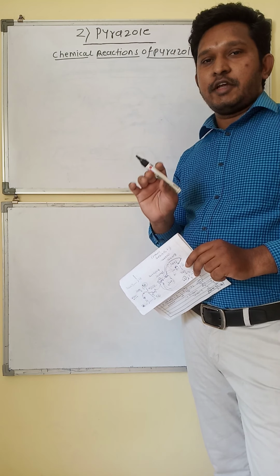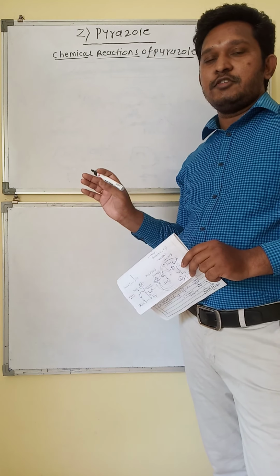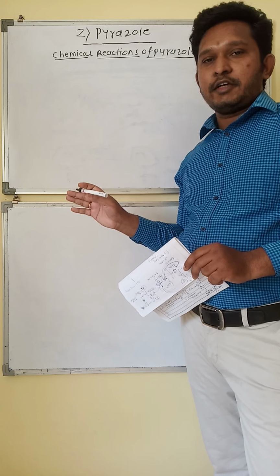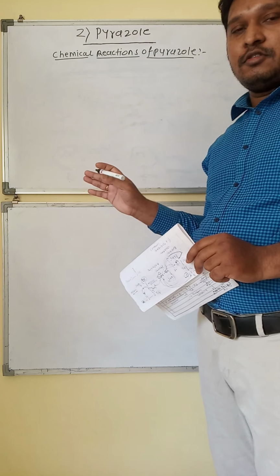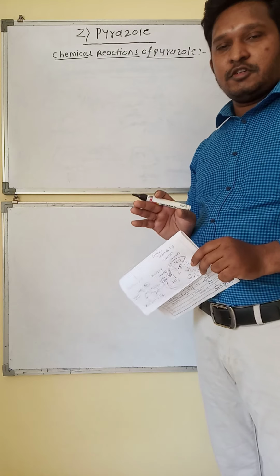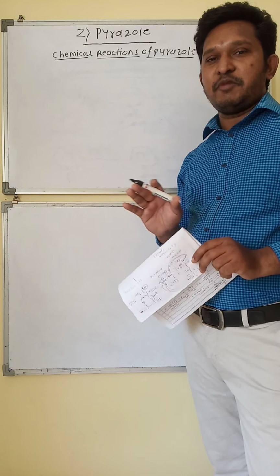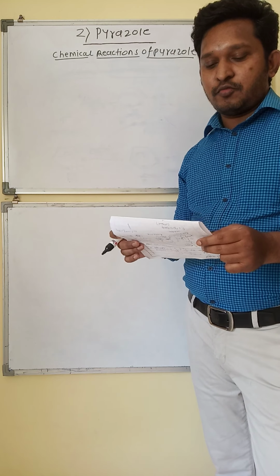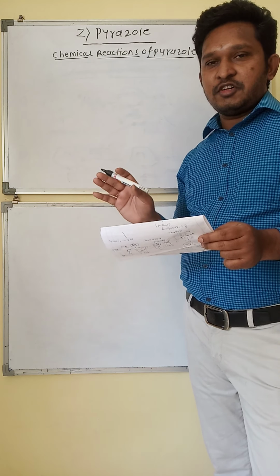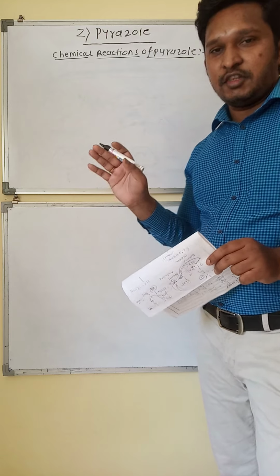First is reaction at the nitrogen atom. Second is electrophilic substitution reaction. Third is action of bases on the pyrazole ring, and the fourth is oxidation and reduction type of reactions of pyrazole. So first of all, we will go for the first reaction, that is the reaction at the nitrogen atom.